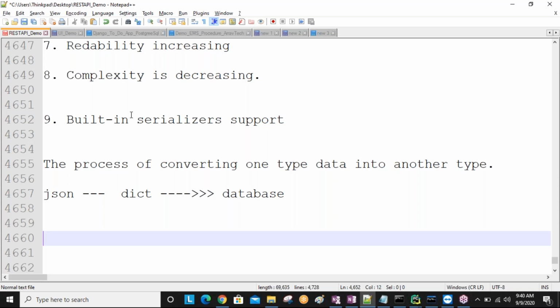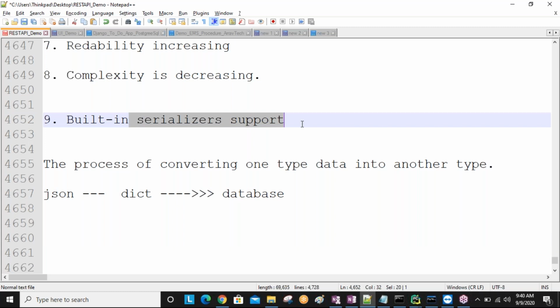Later you are going to understand serialization more clearly. This is one of the important concepts in our Django REST framework. As a human being, in our body so many organs are there, like heart, liver, kidney. Out of all these organs, the heart plays the important role.